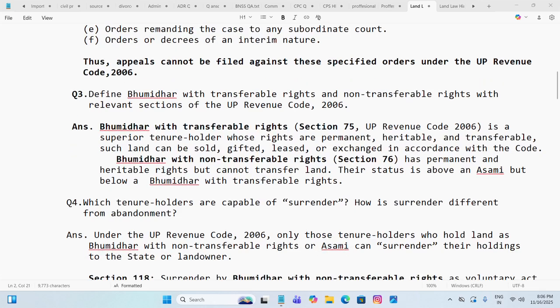Now, Bhumidhar with non-transferable rights, under section 76, has permanent and heritable rights but cannot transfer land. Their status is above an Assami tenant but below a Bhumidhar with transferable rights.